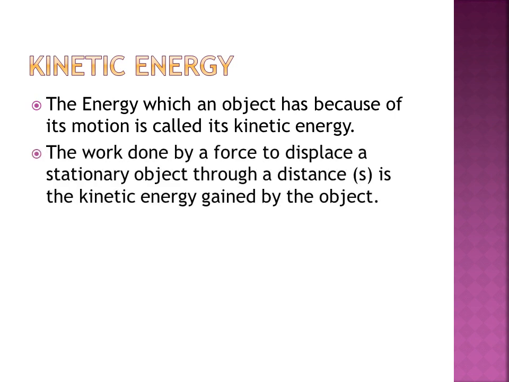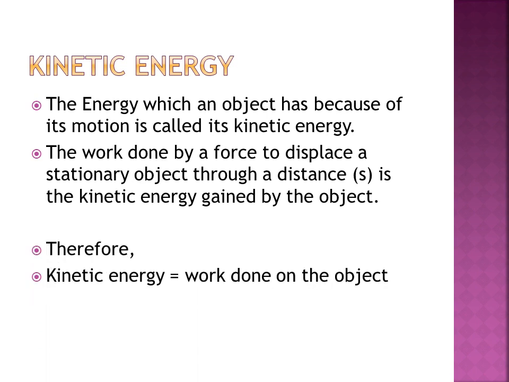So from the expression we will understand this. Therefore, kinetic energy is equal to work done on the object. Whenever an object moves, it does some work. So this work done on the object is nothing but kinetic energy. So kinetic energy becomes F multiplied by S. Why F multiplied by S? Because it is nothing but work done. So the expression of kinetic energy here is F multiplied by S.